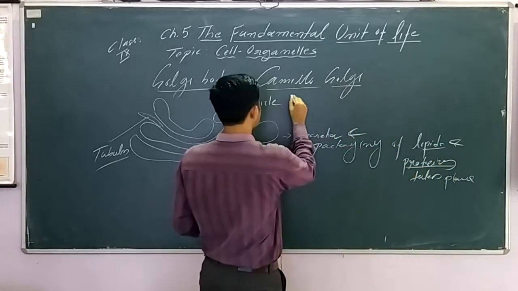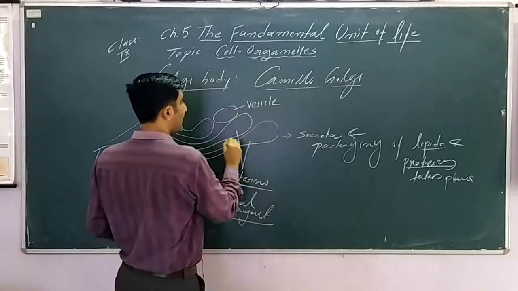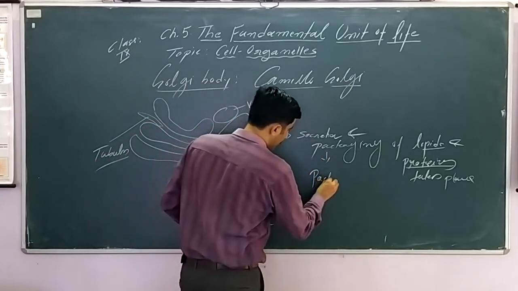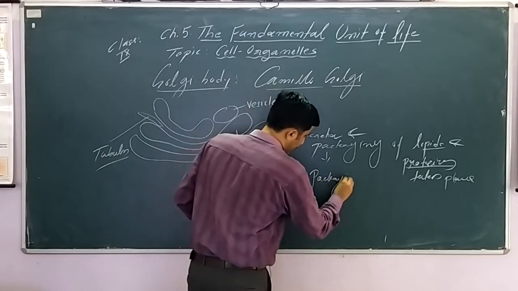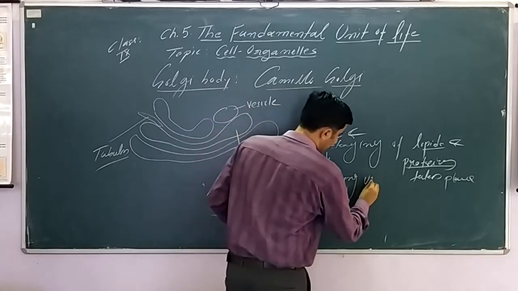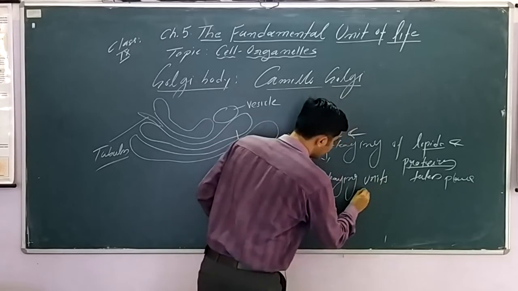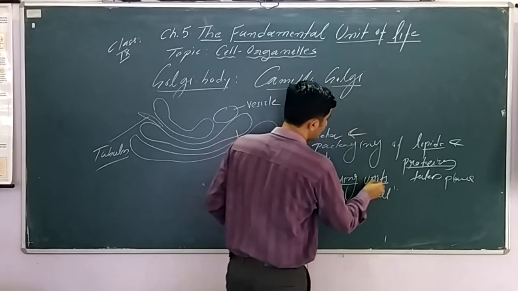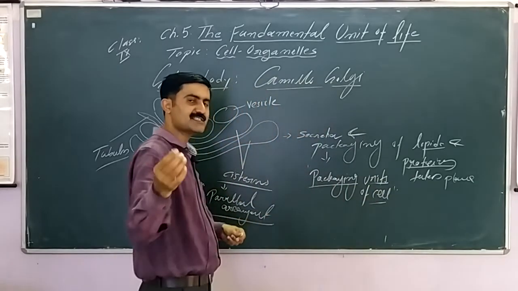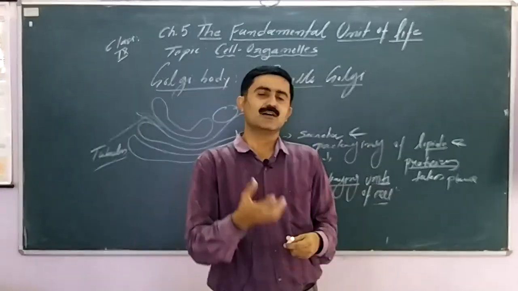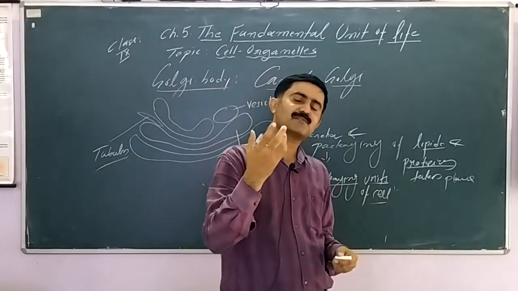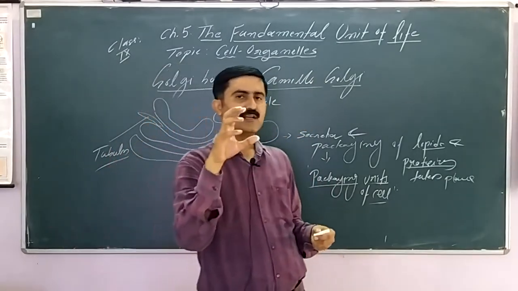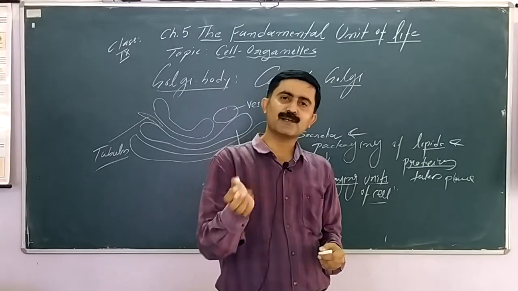That's why Golgi body is sometimes known as the packaging unit of cell, because they help in packaging of the lipid, protein. Packaging is essential to send certain enzymes or protein or lipids to another cell, or to send these protein and lipid to the different part of the cell.